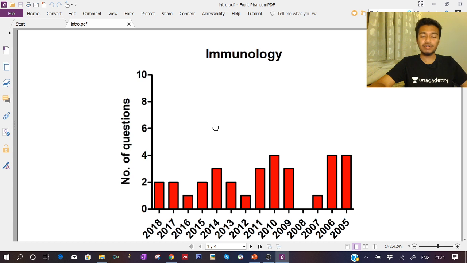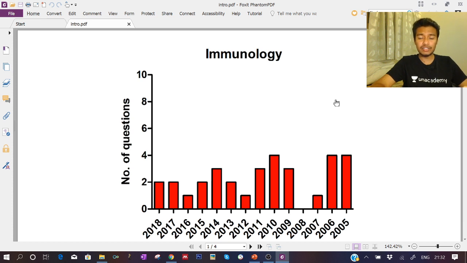There are a number of questions asked on the y-axis, and the year is given on the x-axis. You can see every year at least 2 to 3 questions are asked from the immunology section, right? Now immunology is not really taught well in most courses, and that gives you less confidence in this subject. You feel like, okay, I cannot do it, or you just ignore the questions from there.